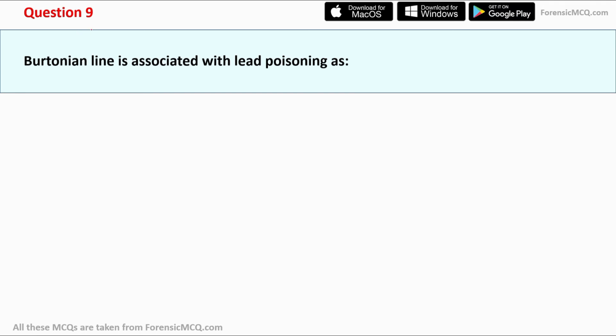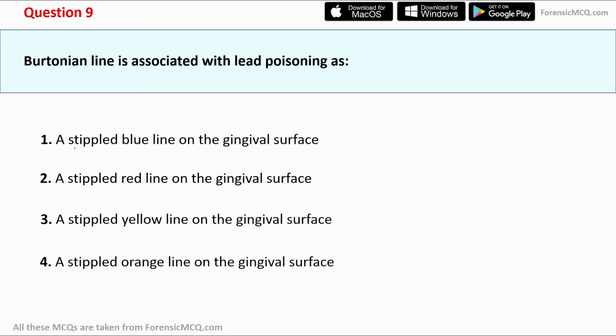Now let's move to question number 9. Question number 9 says Burtonian lines is associated with lead poisoning as. Now let's check the options. The correct answer for this question is option A, that is stippled blue lines on the gingival surface. Before moving to question number 10, let's reevaluate what Burtonian lines are.